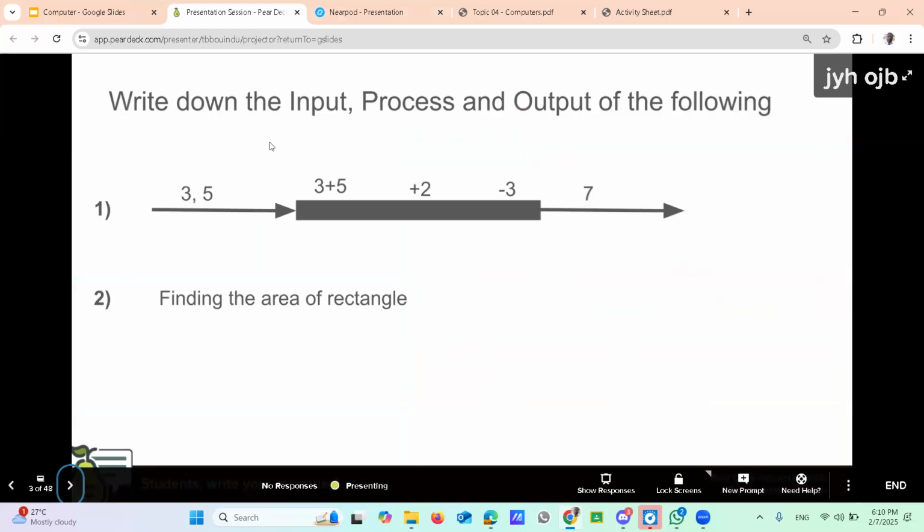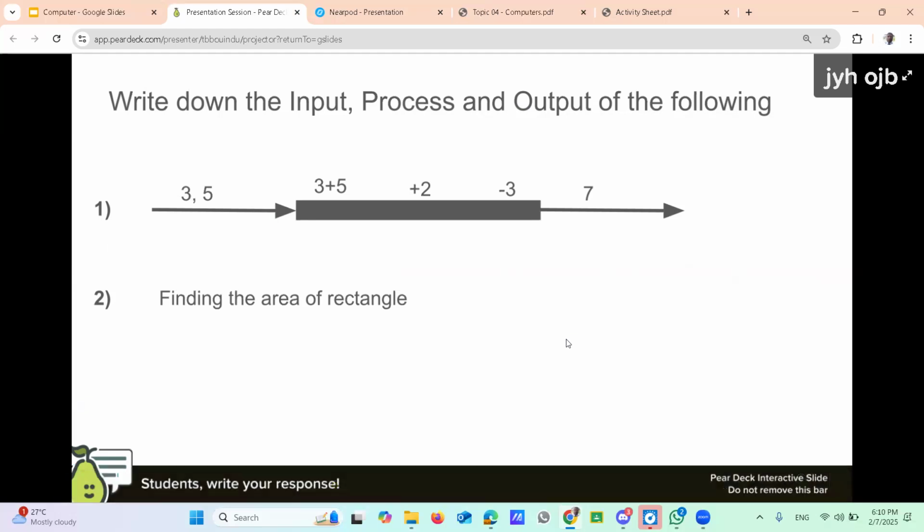Right, now your turn. Write down the input, process, and output, right? Here there are two activities. In the first one, decide what the input, process and output are. There is a separate place available on your device to write down the answer. In that place, please type input, then put a dash and type the answer. Then write down process, put a dash and write down the process. Then write down output, put a dash and write down the output. Then try to do it yourself. Okay, sir.